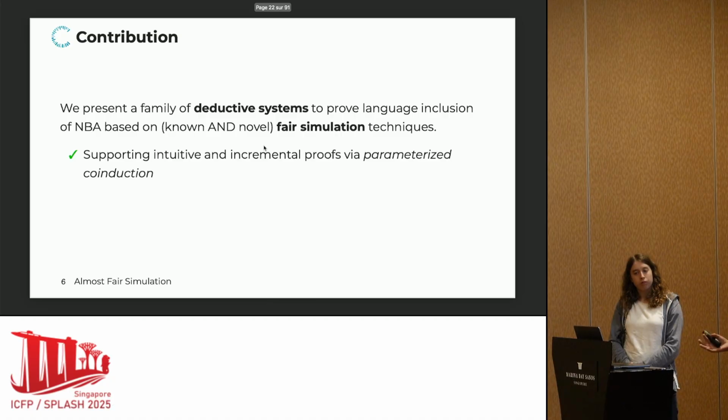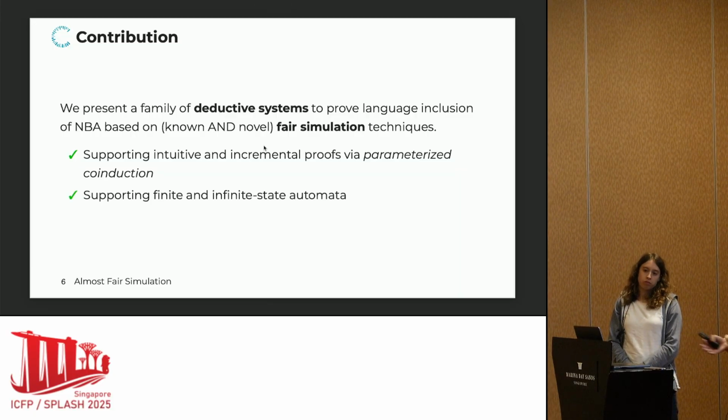The key idea here is that those deductive systems support a very intuitive style of incremental proofs via parameterized co-induction. And because we are in a deductive and interactive setting, the cardinality of the state space doesn't matter. So we can support finite and infinite state automata. The cardinality really is not playing a role here.